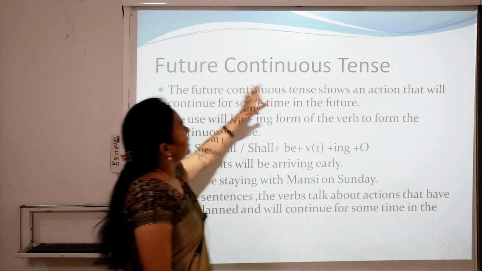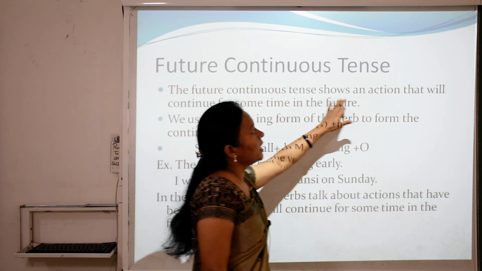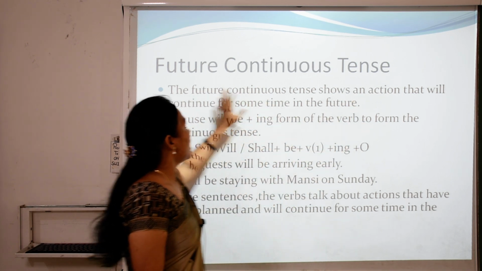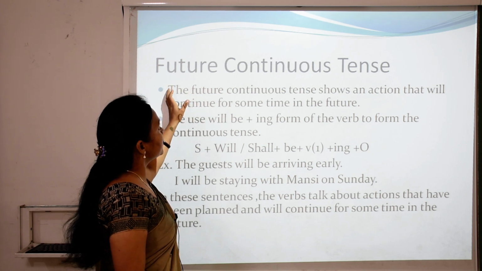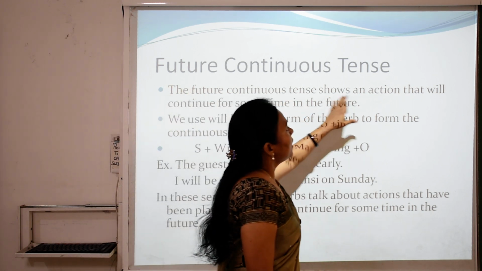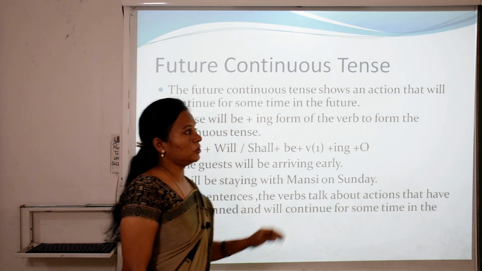Second, future continuous tense. The future continuous tense shows an action that will continue for some time in the future.